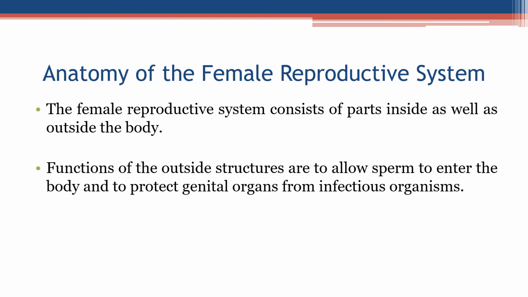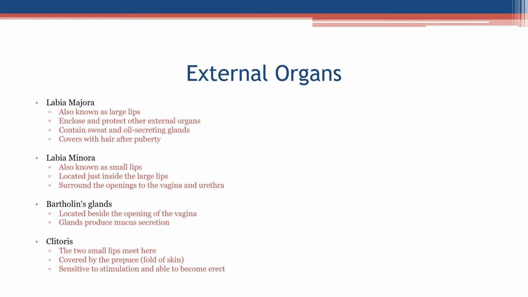Anatomy of the female reproductive system. The female reproductive system consists of parts inside as well as outside the body. The functions of the outside structures are to allow sperm to enter the body and to protect genital organs from infectious organisms.